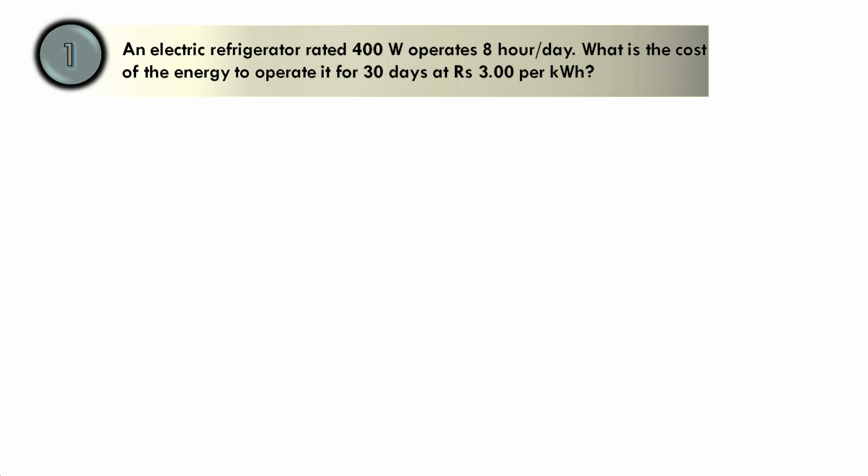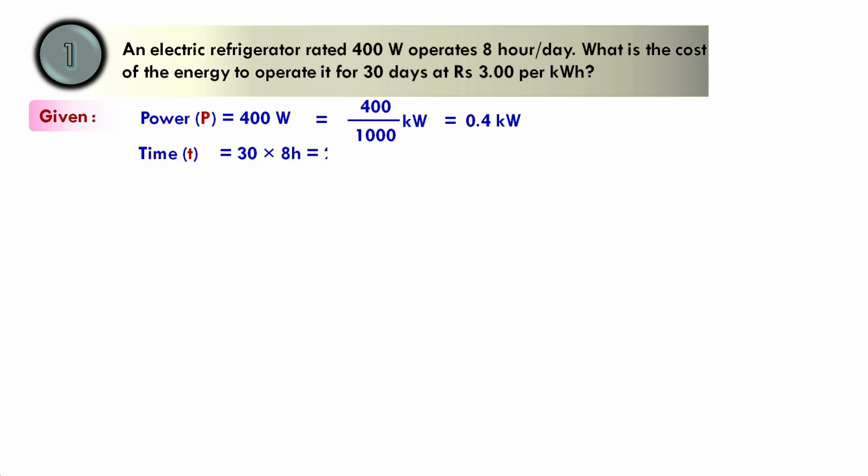First problem: an electric refrigerator rated 400 watt operates 8 hours per day. What is the cost of the energy to operate it for 30 days at rupees 3 per kilowatt hour? So P is given as 0.4 kilowatt. Time in hours is 30 into 8, which is 240 hours. And cost is rupees 3.